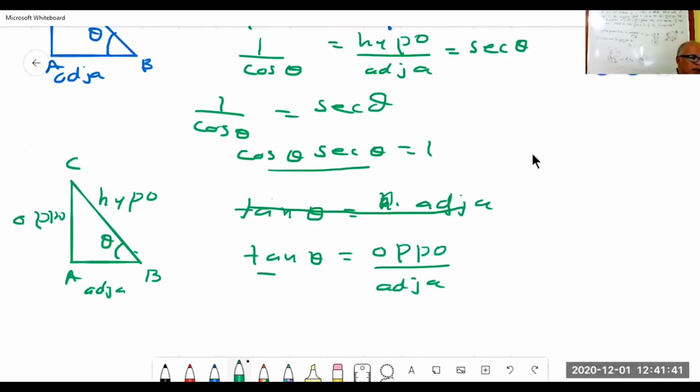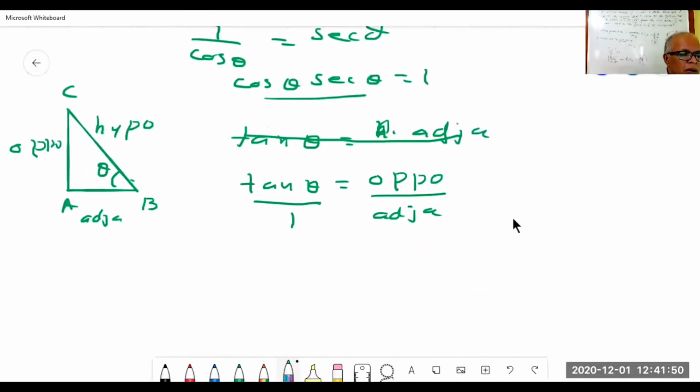As I told you earlier, invert them, what will you get? 1 by tan theta is equal to adjacent by opposite. This is called cotangent.